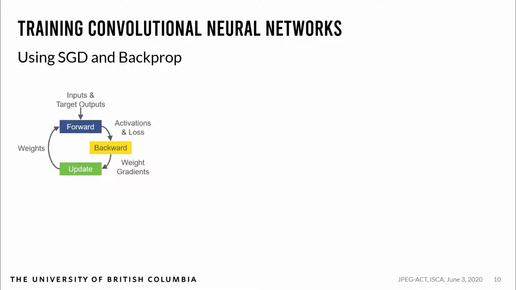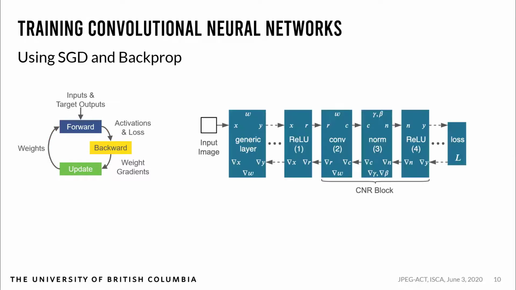Using stochastic gradient descent and the backprop algorithm results in a training loop with 3 phases. The edges here represent data transfer between each phase. This is a simple CNN with 5 layers. In the forward pass, the input image is passed through the successive layers, which produces the activations, such as R, C, and N. In the backward pass, the gradient with respect to the loss of each activation and weight is calculated, starting from the last layer and going to the first layer. The weight gradients are then used to update the weights of the network, and the process is repeated.